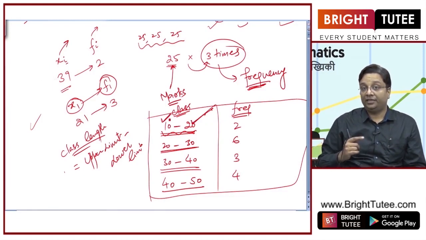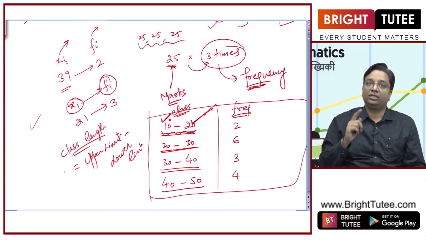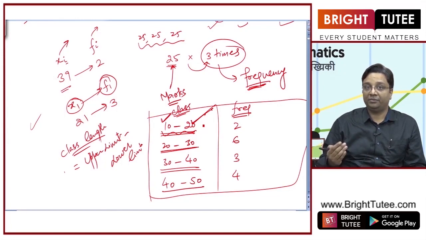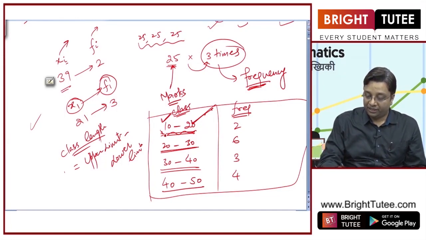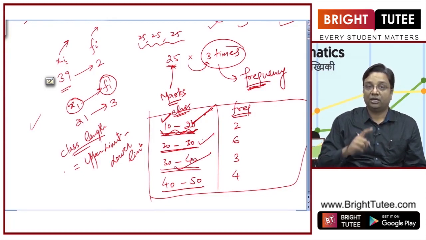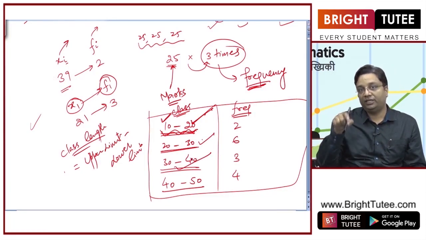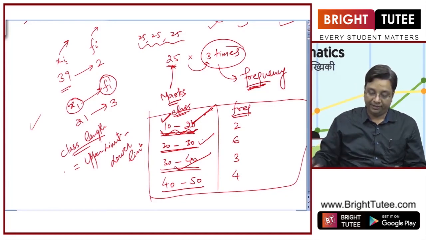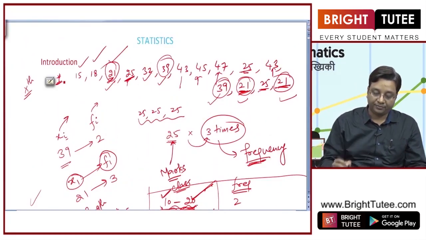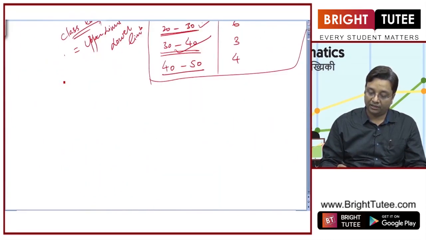Now you need to take care that the upper limit is not included in that class. So if some student has got 20 marks, he will not be in this class, he will be in the next class. Similarly, if a student has got 30 marks, he will not be counted in this class, he will be counted in the next class. So the upper limit is not included in that class. So this was point number 1. Let us look at the other point here.